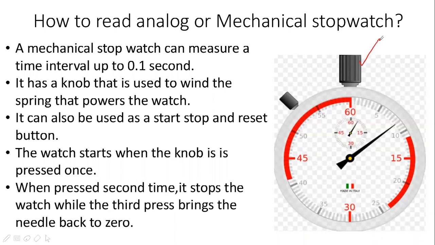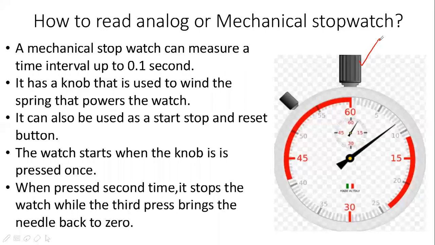When you press it once, it starts measurement. When you press it a second time, it stops where it is. And when you press it a third time, the needles come back to their original or initial position.